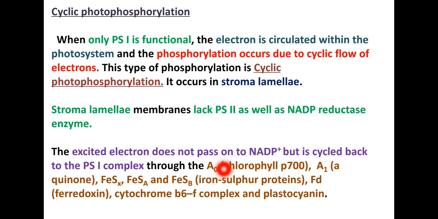Observe, all of you: chlorophyll A unnamed, chlorophyll A1, that is quinone, iron sulfur X, iron sulfur A, iron sulfur B. These are the series of iron sulfur proteins located one by one, and next the electron will move to ferredoxin. Later it moves to the cytochrome B6F complex, and the final one is plastocyanin. From the plastocyanin it will move back to PS1 only.